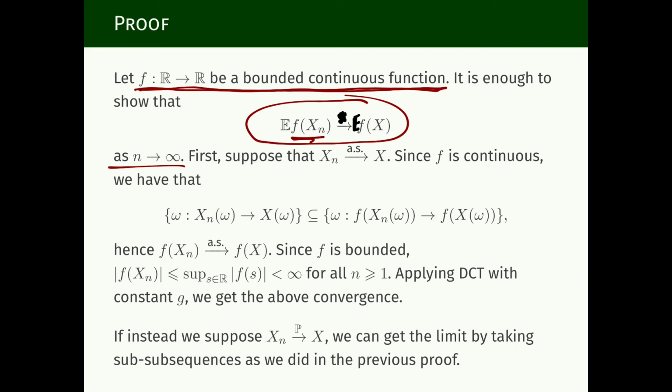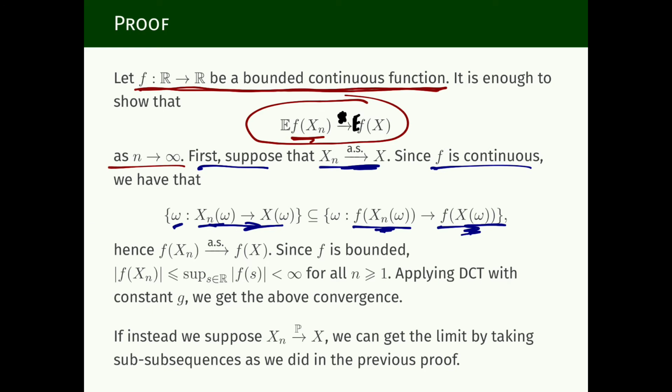And the proof will be the following. We start like we did in the last video lecture, which had this nice touch of doing arguments by subsequences. We start by supposing that Xn converges almost surely to X. Since f is continuous, the set of omega for which the sequence of numbers Xn of omega converges to the number X of omega, implies that f of Xn of omega will converge to the number f of X of omega.